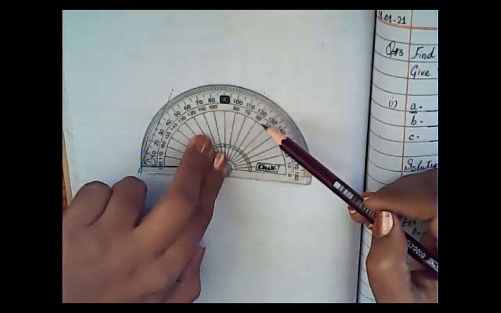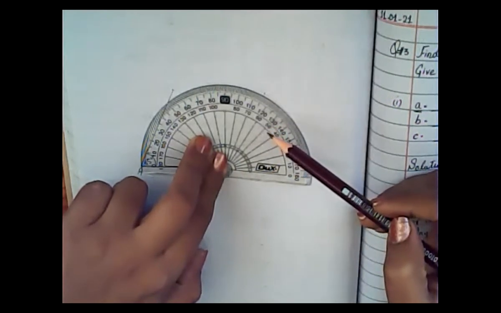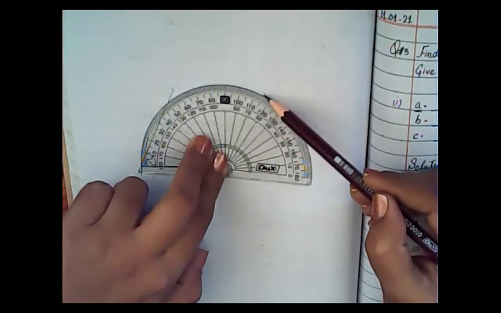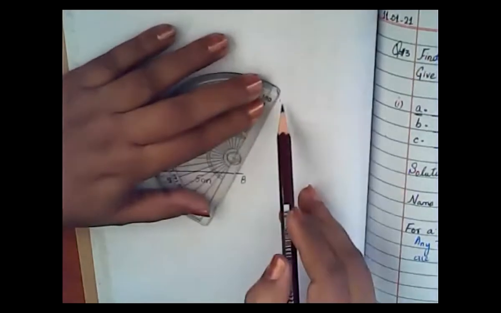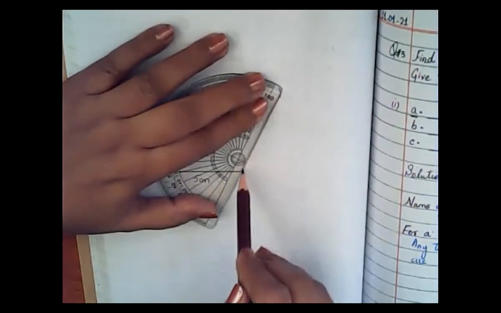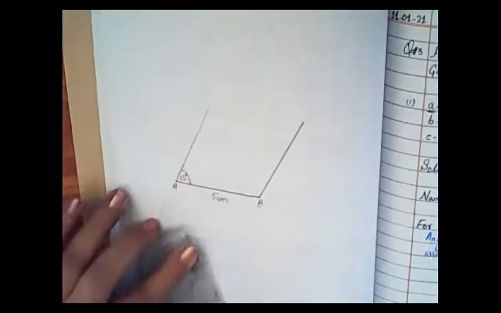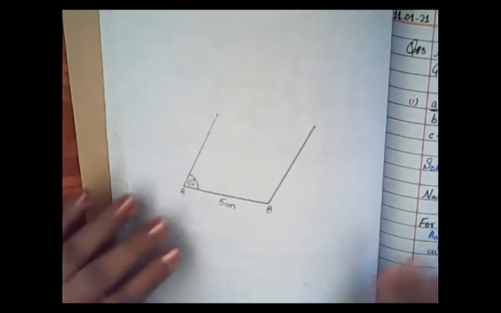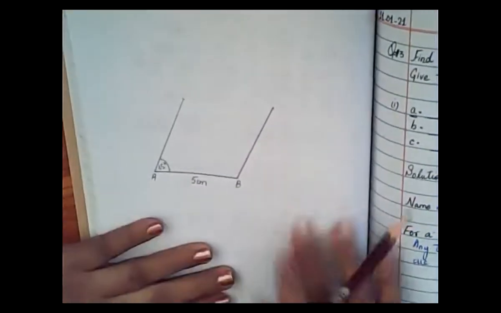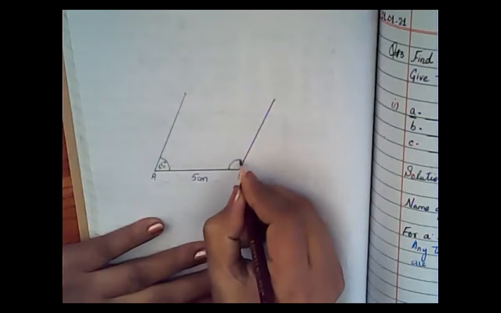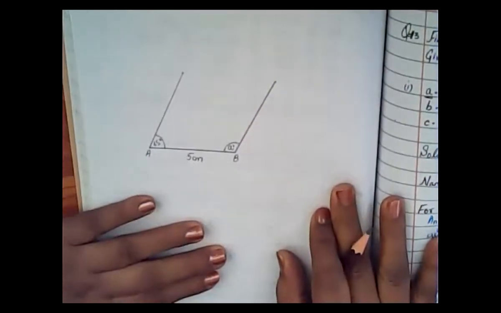Shanti Kumari, in your book you have given 65 degree. Okay, now make a point at this point. Now connect this point with the point B, right? Is it clear? When you have done so, please tell me. Okay, now this is your angle A. This is your angle A.